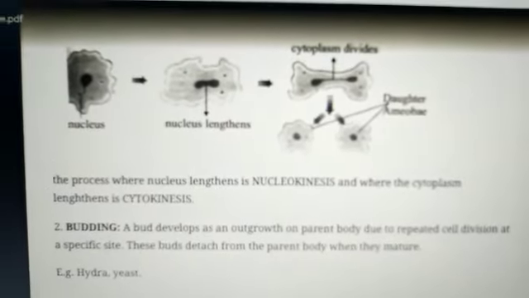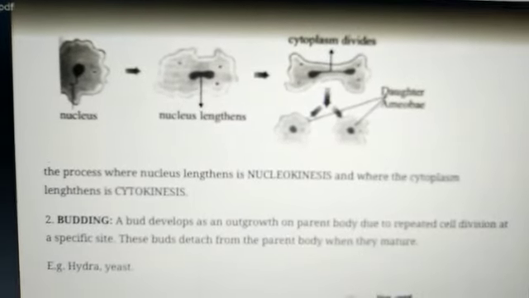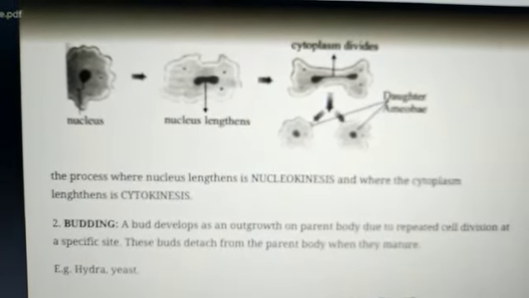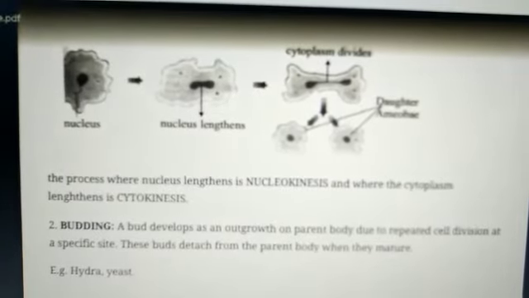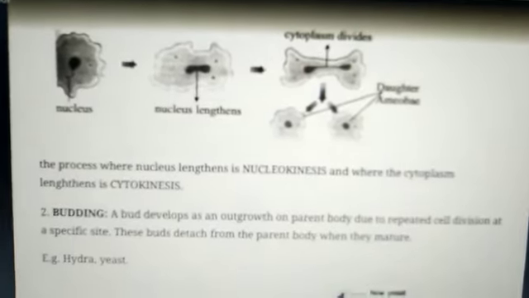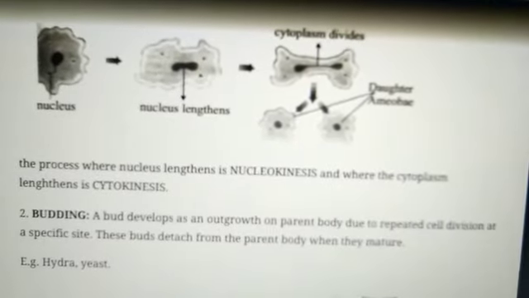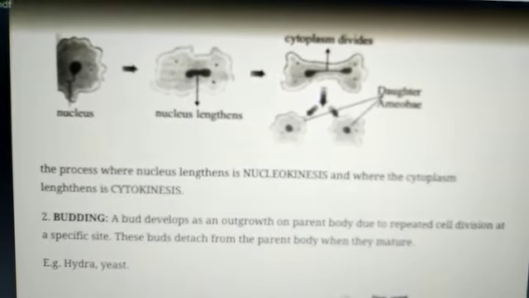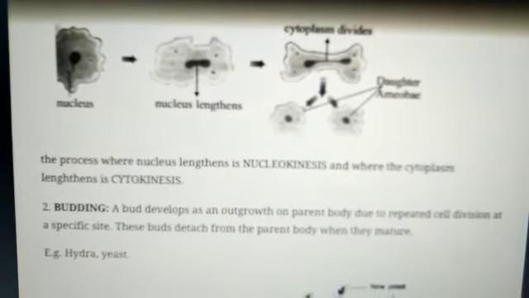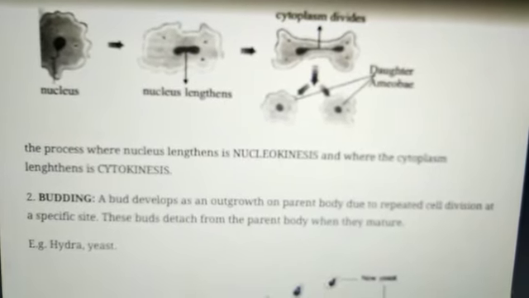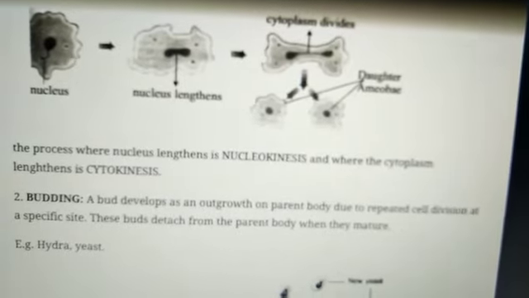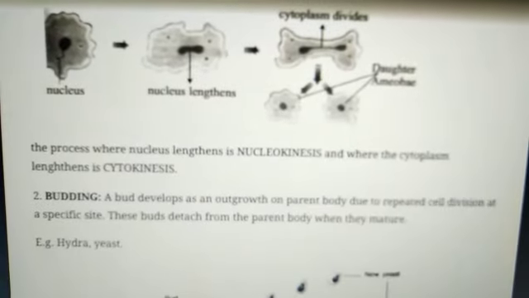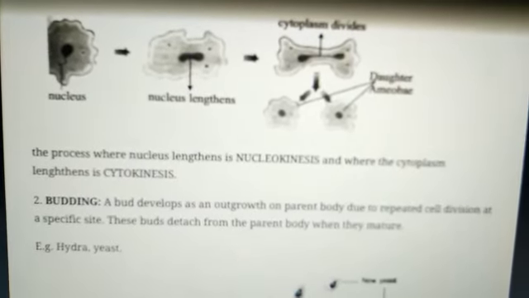The first one is cytokinesis, where the cytoplasm divides, and after division of the cytoplasm, the nucleus also divides. So the result is two daughter nuclei. The process where the nucleus divides is nucleokinesis, whereas the division of the cytoplasm is cytokinesis.